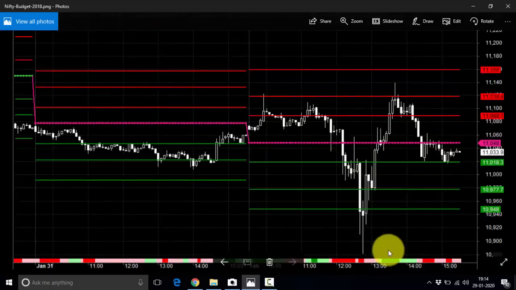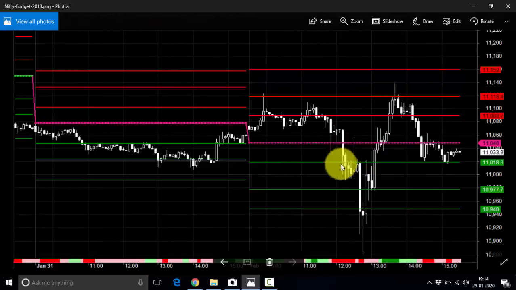Now this is the 2018 chart. We are only concerned after 11 AM because before 11 AM we have seen a test till R2 also. After 11 AM the market was trading between the pivot and R1. It tested the R1 but has not tested the R2. From there it has fallen till the pivot and then to the S1 level.